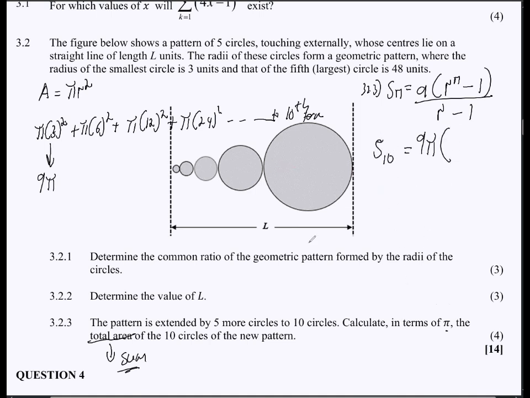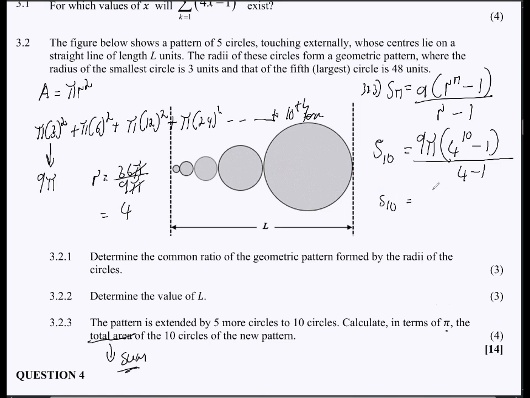And then what's your r? To find your r, it's simply 6 square, which is going to give us 36. So 36 pi divided by 9 pi. So pi and pi cancel out. Then 36 divided by 9, our r will be 4, right? So that's just a common ratio. So 4 to the exponent of 10 minus 1, and then over 4 minus 1.